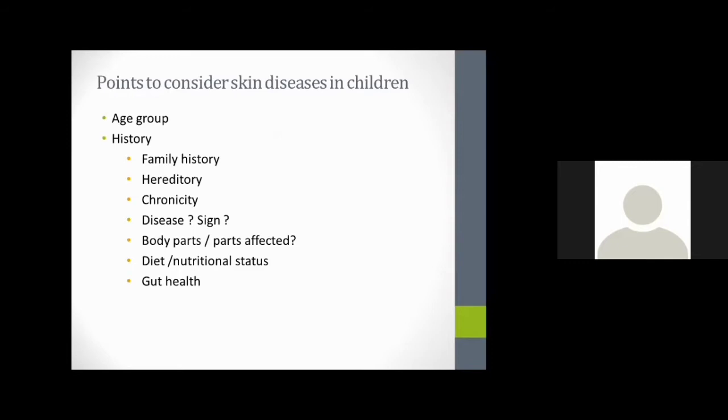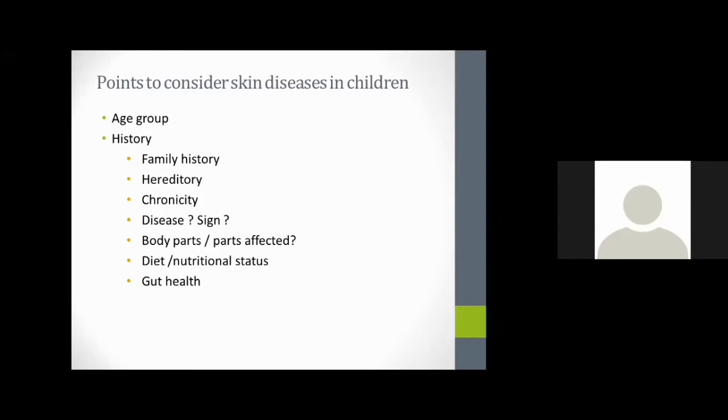And we should consider some important points while discussing the diagnosis of skin diseases in children, because the skin diseases are different in each age group: in the period of newborn, in the period of infant, in younger children up to school going children, and in older children. There will be different skin diseases, or the same skin diseases having a different pattern of distribution, based on the age group.